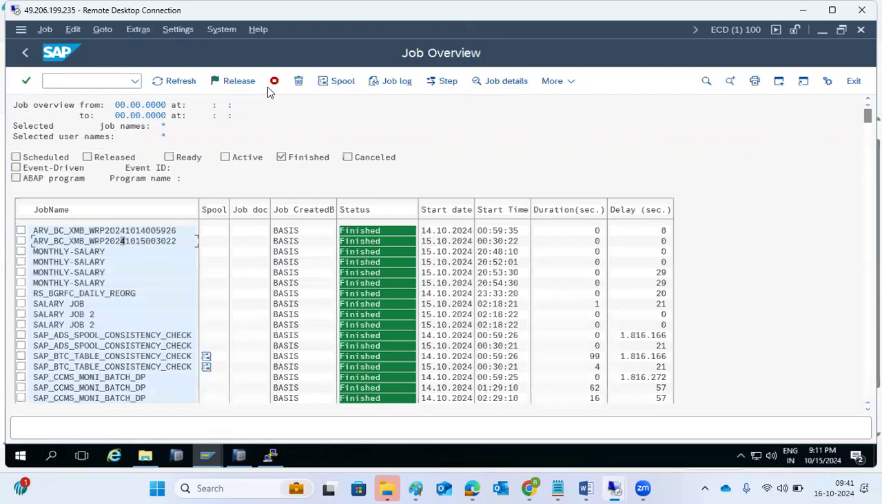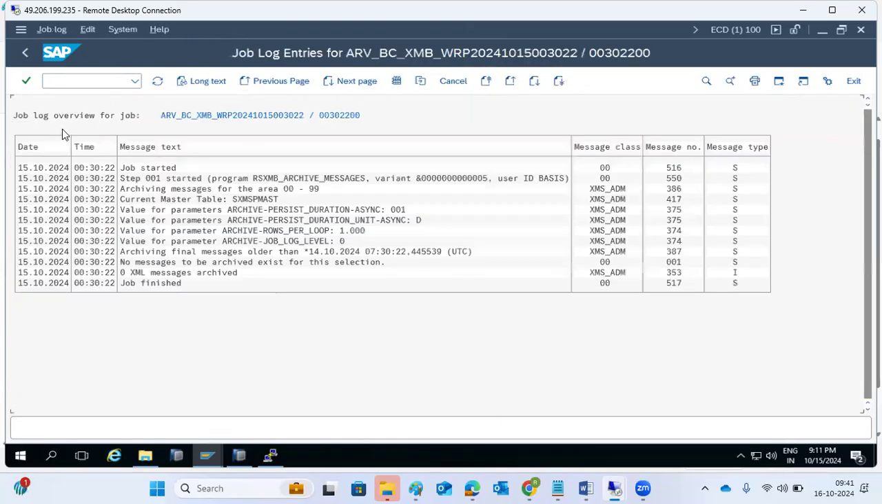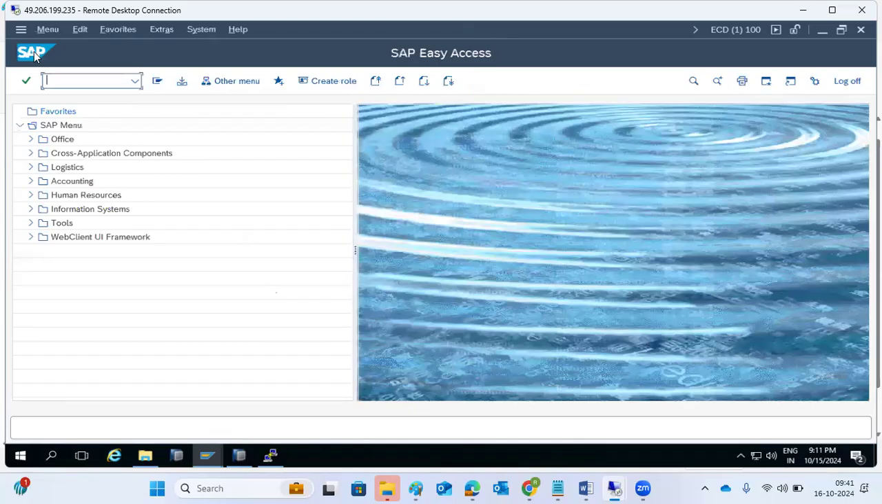So this is the way we have to run the jobs and check all the information. If you run the job, the output will be displayed here. So that is the job execution and everything.